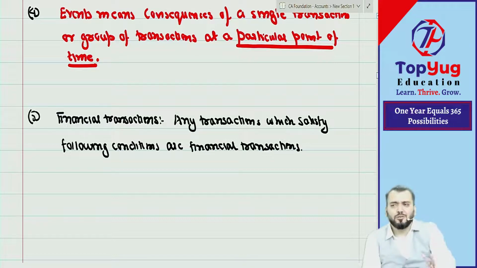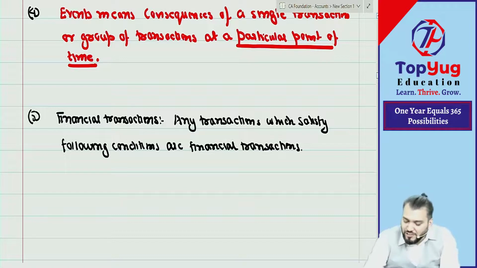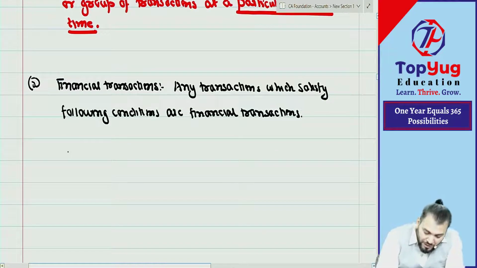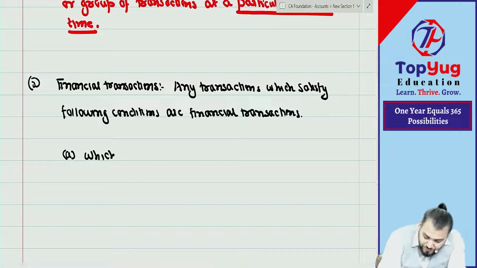Correct. So there are two conditions. When these two conditions are satisfied, that transaction becomes a financial transaction. First is point number A: which changes the financial position.